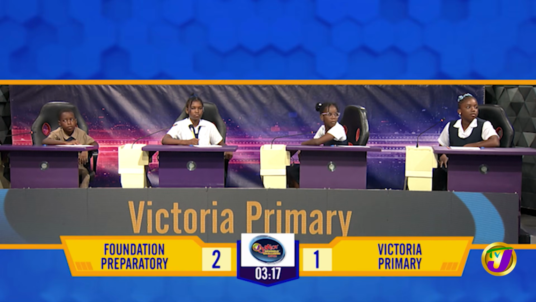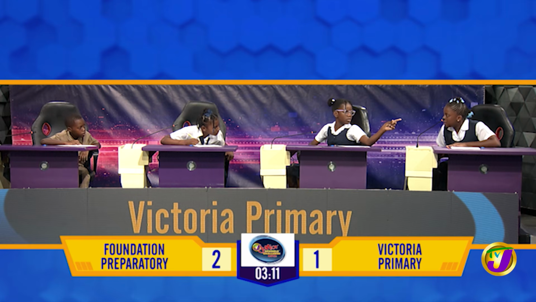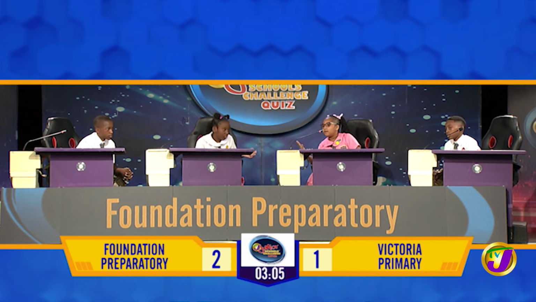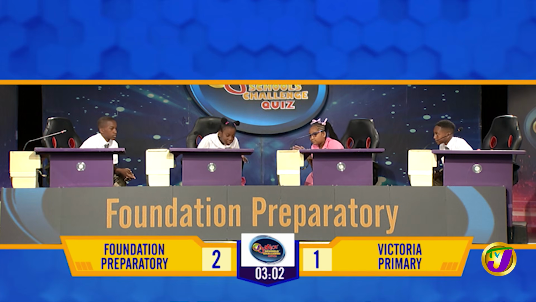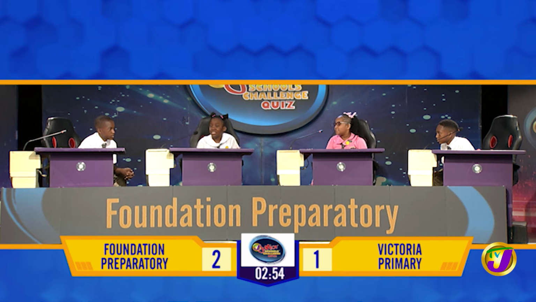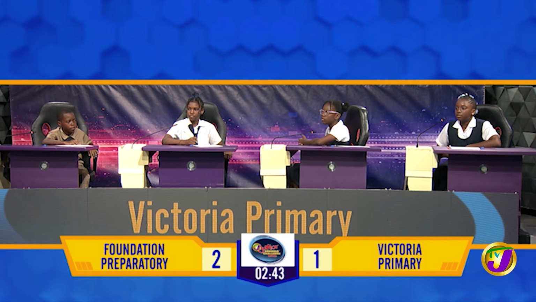Local affairs, we have a visual question for Victoria. Look at the monitor and identify this person. Isaac Buchanan. Incorrect. It's Dr. Auger Dixon, the candidate in the 2025 election. Foundation, look at the monitor and identify this person. Jana Precious. Incorrect. It's Nikisha Burchell, MP.